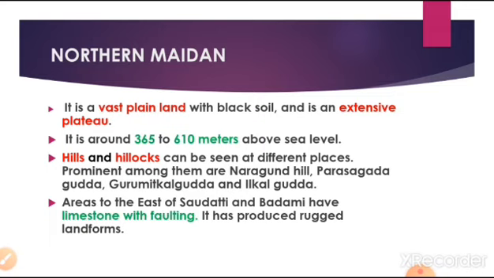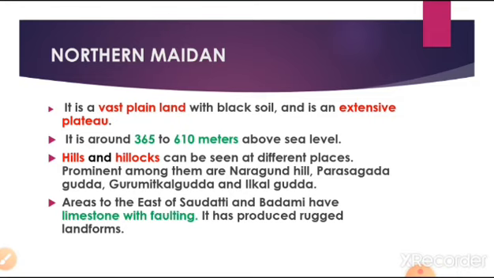Remember always, the height and width of the land will not remain the same everywhere. It changes from place to place. That's why here the approximate or average height is given as 365 to 610 meters above sea level. It is less than the height of southern Maidan region because southern Maidan is higher than northern Maidan.